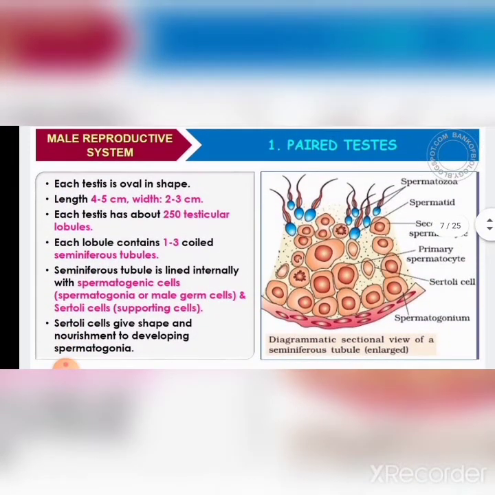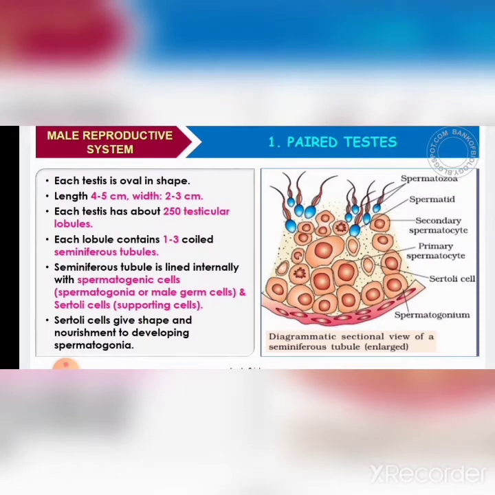Now we'll see the internal structure of the testes. Here is a diagrammatic section of a seminiferous tubule. We'll study what seminiferous tubules are. Each testis is oval in shape and has approximately 250 segments called lobules.